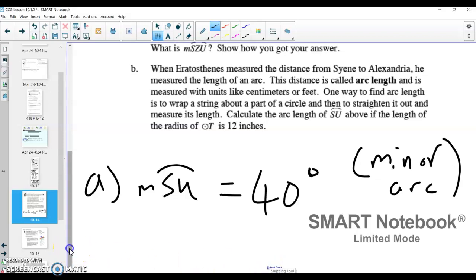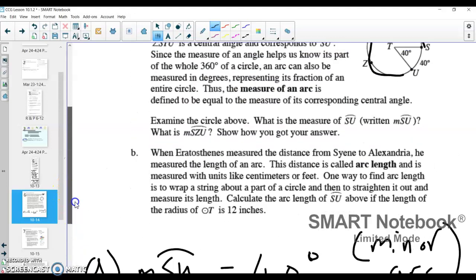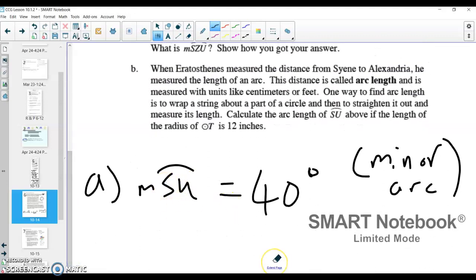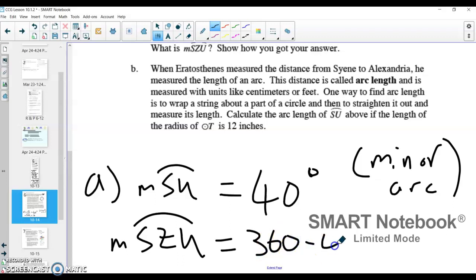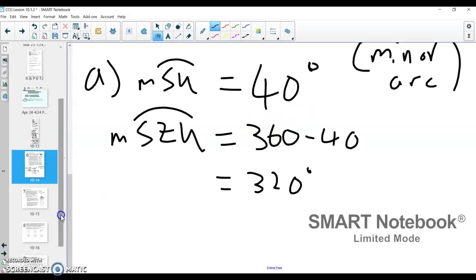All right, the second part of this question is, what about the measure of SZU, the major arc? So when you're going around the big part, SZU is this major arc. And it's asking, well, how could we figure that out? Well, if we're talking about degrees, a circle is 360 degrees. And so we can just take away the minor arc and we'll have the major arc. So if I'm looking for the measure of SZU, that major arc, we do 360 minus 40, and we get our answer of 320 degrees for that major arc. And again, that's just doing arc measurement in terms of degrees. Like I said, I will finish part B and the rest of these problems in the second video.